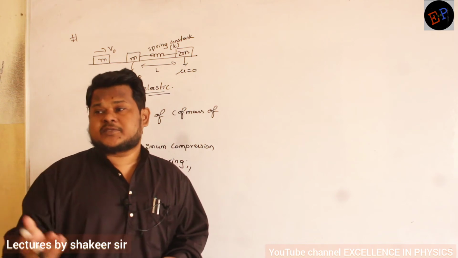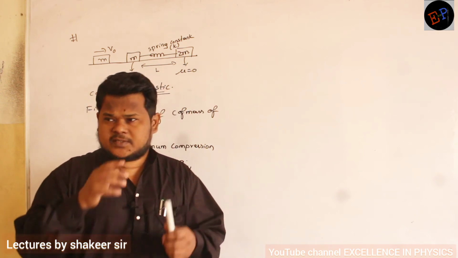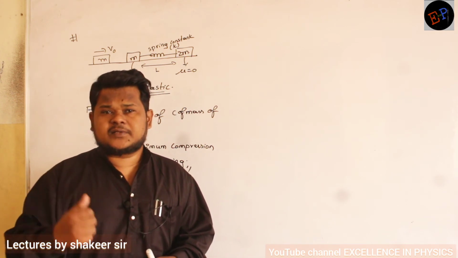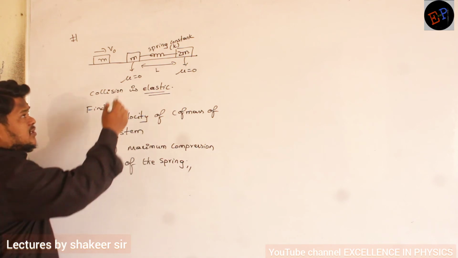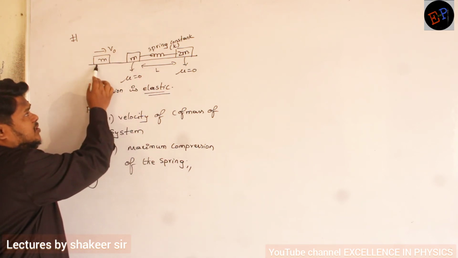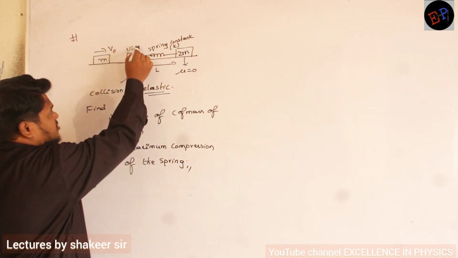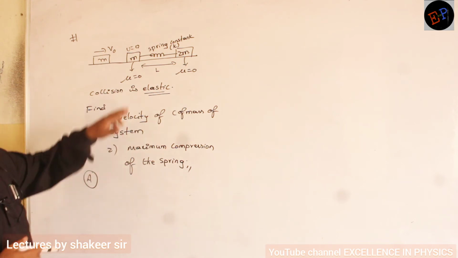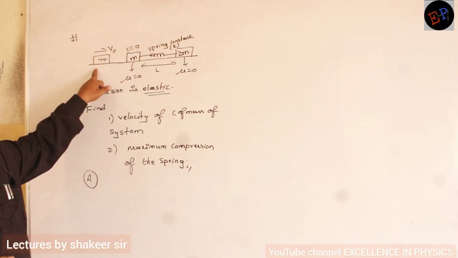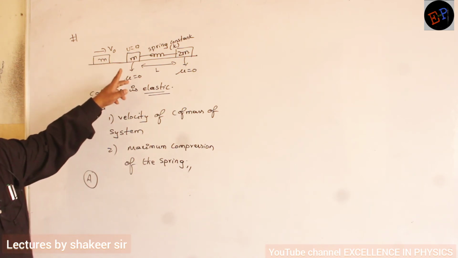Velocities will get interchanged. We have already studied these cases. If same masses collide, velocities will get interchanged. That means after collision, this body will get a velocity of v0 and this body will go into rest position. Why? Because initially the second body was in rest position. The first body was traveling with a velocity of v0. So after collision, because the masses are equal, velocities will get interchanged.